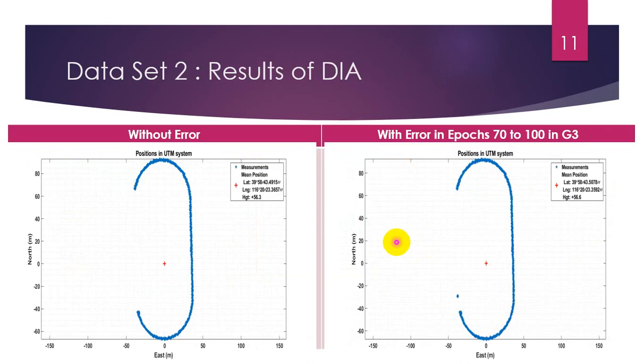These are the results of DIA for dataset 2. On the left hand side we can see that there is no error in pseudo range, so the contour is plotted like this, and on the right hand side we can see that there is error in pseudo range, so some of the points are plotted here which indicate the error. This error is detected by our algorithm and the faulty satellite is also identified.